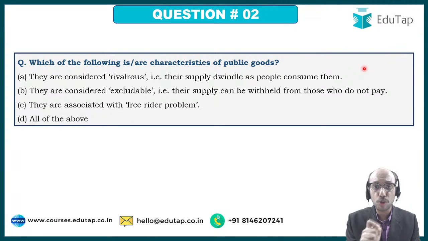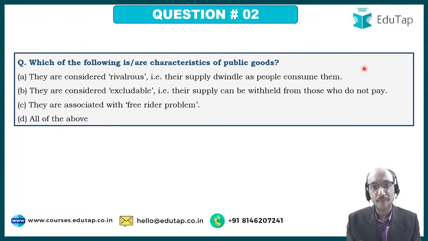One thing that I would like to point out to you aspirants is that many a times there is this mental bias that students have, that if all of the above is given as an option, all of the above should be the right answer. Therefore, even if we don't know for sure, we must select all of the above. That kind of mental bias is there in our minds, right? Now we have to guard against that, because that can take us in the wrong direction. Kumar Gaurav has given the answer as D.